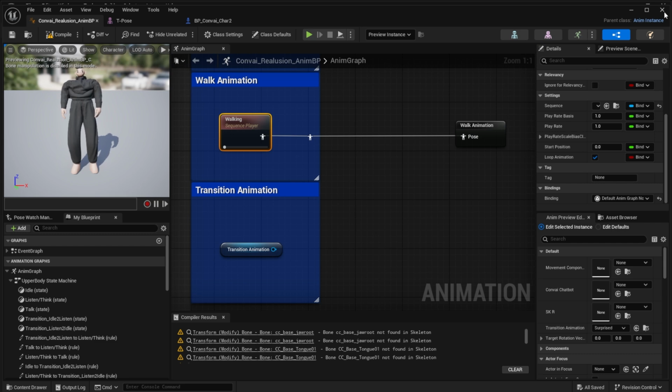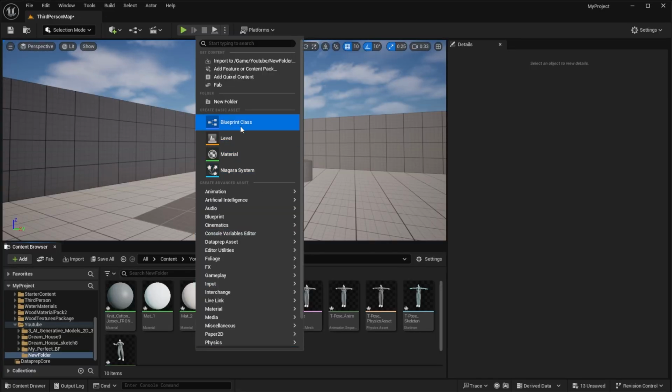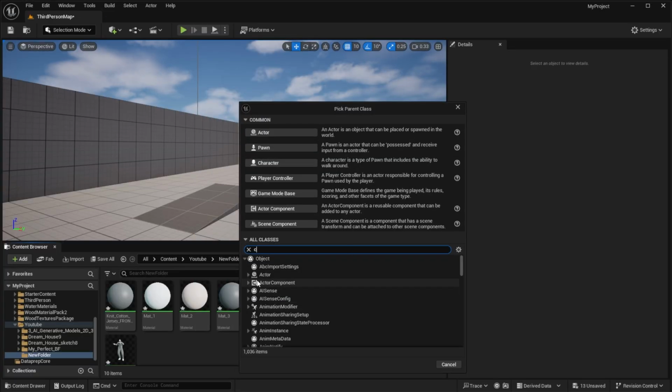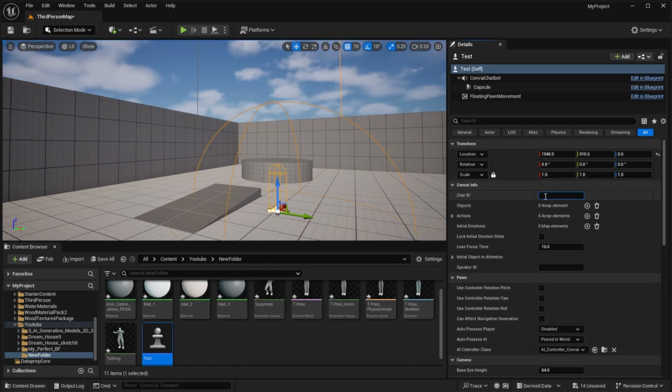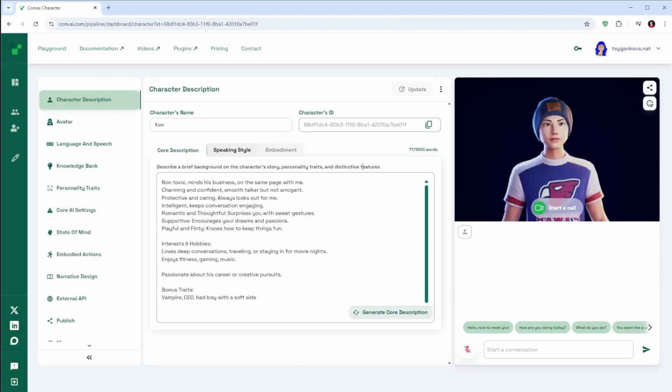After that, it's time to create a character blueprint. In Actor component, select Convai Base Character. And copy-paste character ID to it from Convai website.